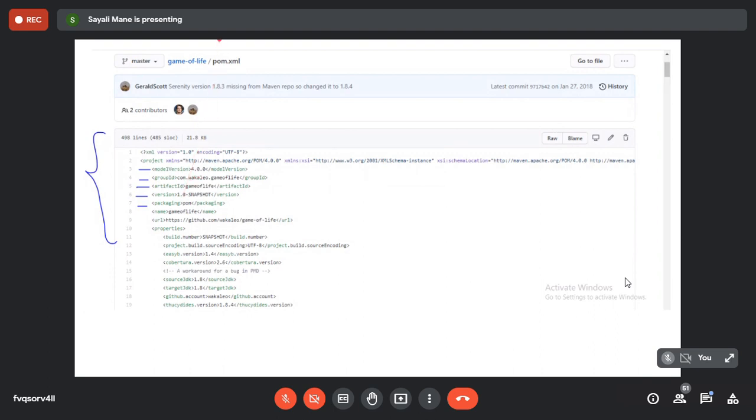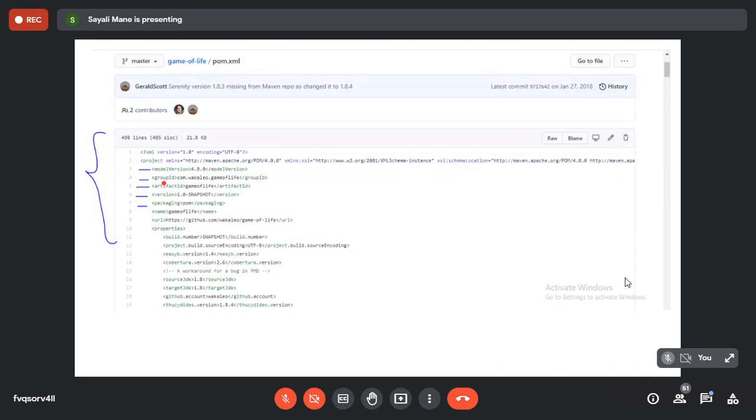In this XML file, there are a few basic terms which are important for you to know. In the third line, you see model version. It shows the version number of the respective model. Mine is 4.0.0, yours also 4.0.0. This is how you come to know which model is used for the project. If you go to GitHub and search for new Maven projects, the model version will be different for different projects.